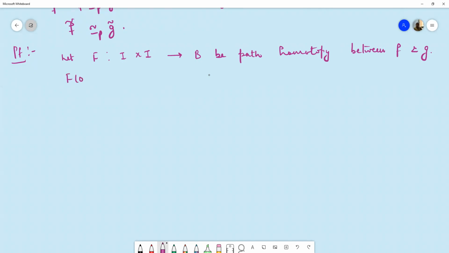Then what is F(0,0)? This will be b naught, because the paths f and g have starting point b naught. So F(0,0) will be b naught.